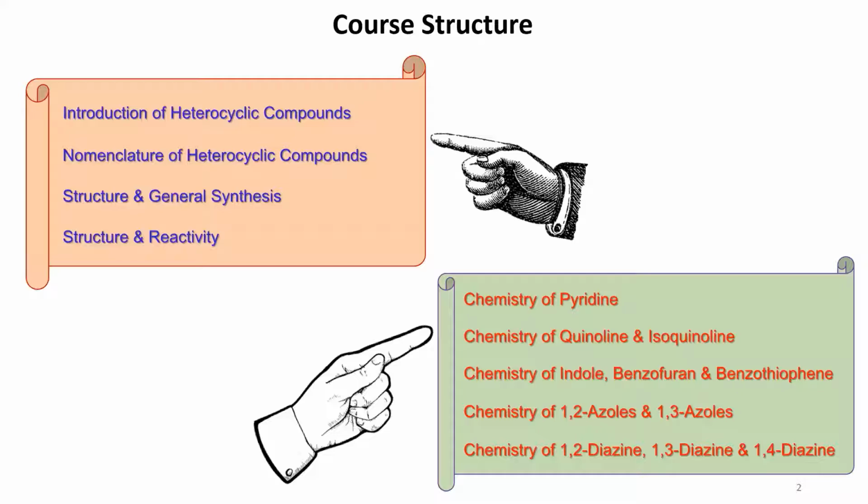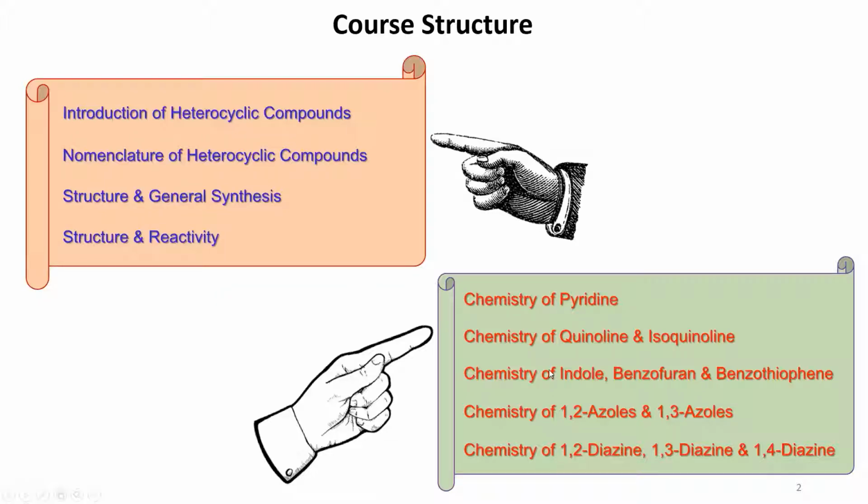Okay, I mean it's diazine, not azine. Azine is a singly substituted heteroatom system, but diazine means you have a 2 nitrogen system. So that includes the 1,2, 1,3, and 1,4 diazines. Okay, so in this sequence we'll be moving slowly, and after finishing this one I'll move to the photochemistry part.